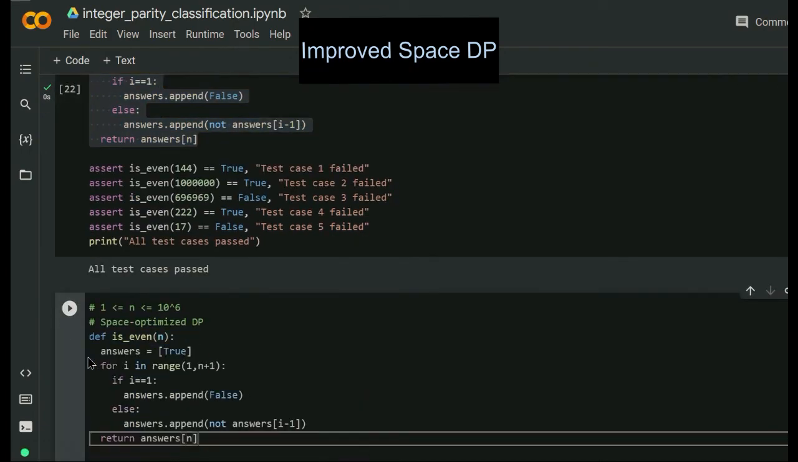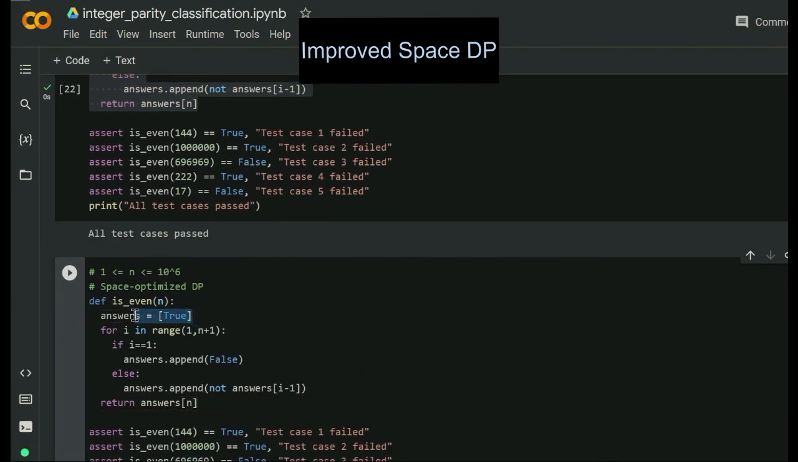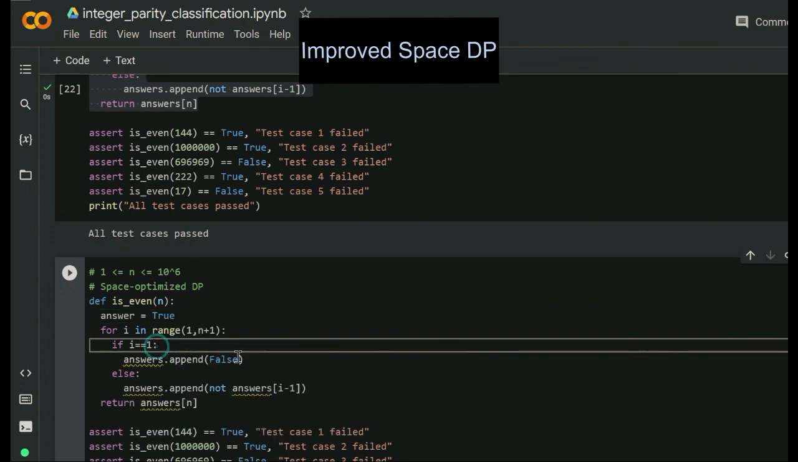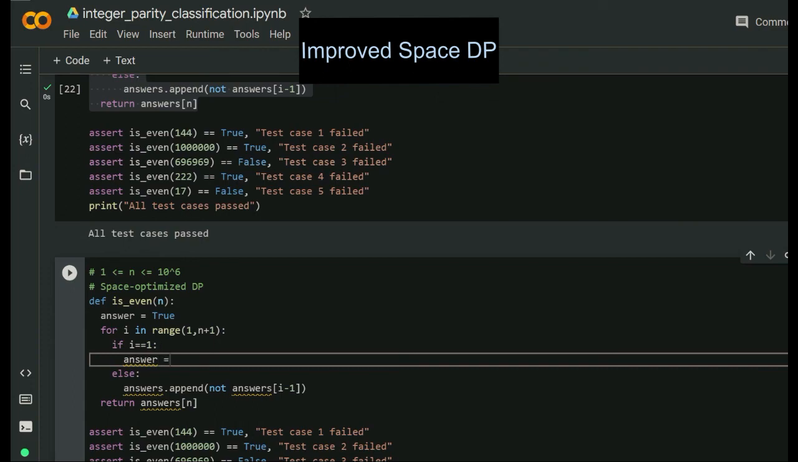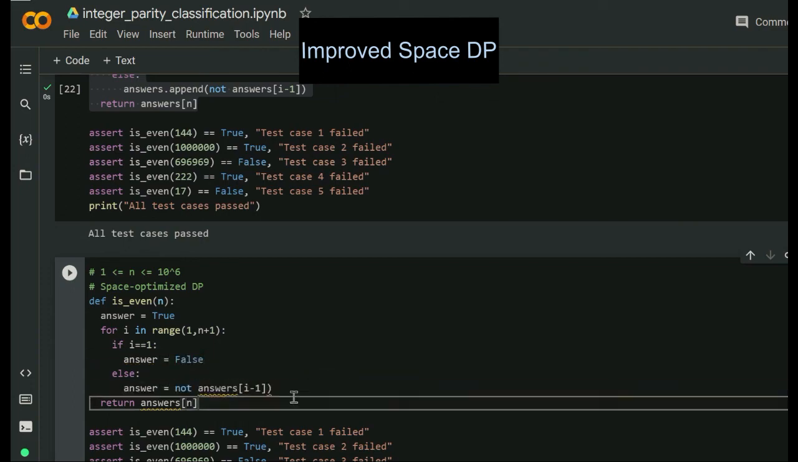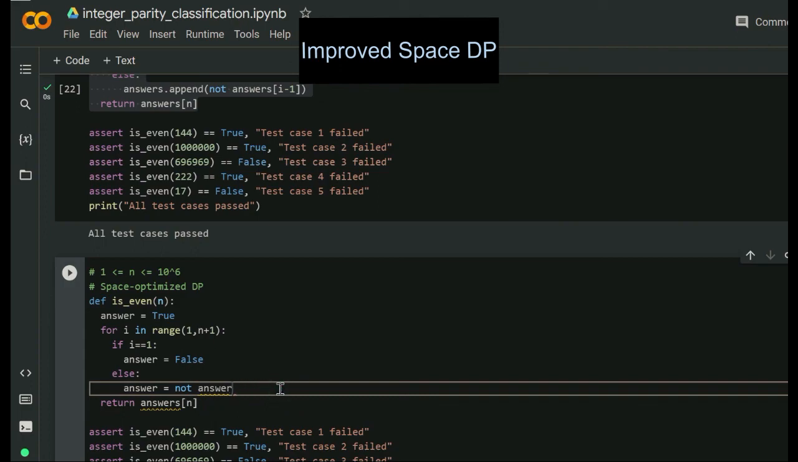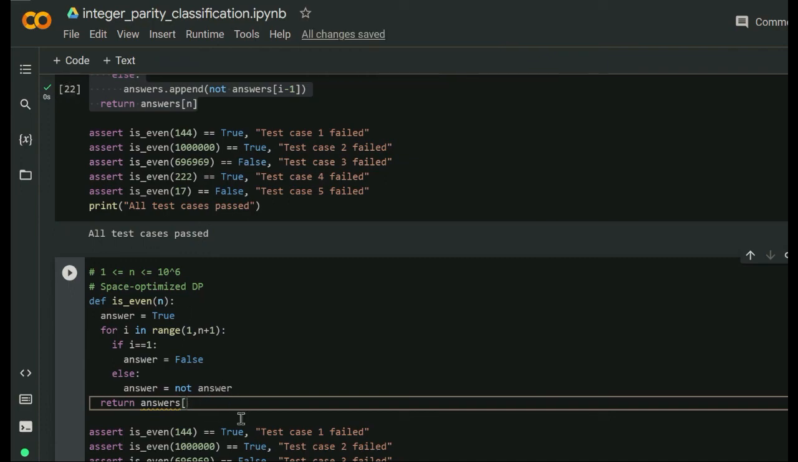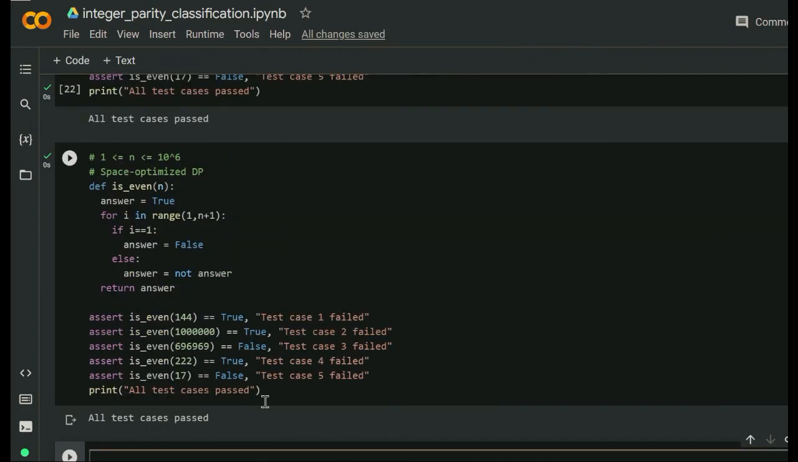We can basically take this code, and instead of storing a list, we just store the most recent answer. If i equals 1, then we're going to set the most recent answer to false. And otherwise, we can just set the parity of the answer based on the previous parity, which is exactly the same logic as before, but now we're not using a full list. So yeah, that's the typical dynamic programming question process where you go through a couple of methods. Hope that was helpful.